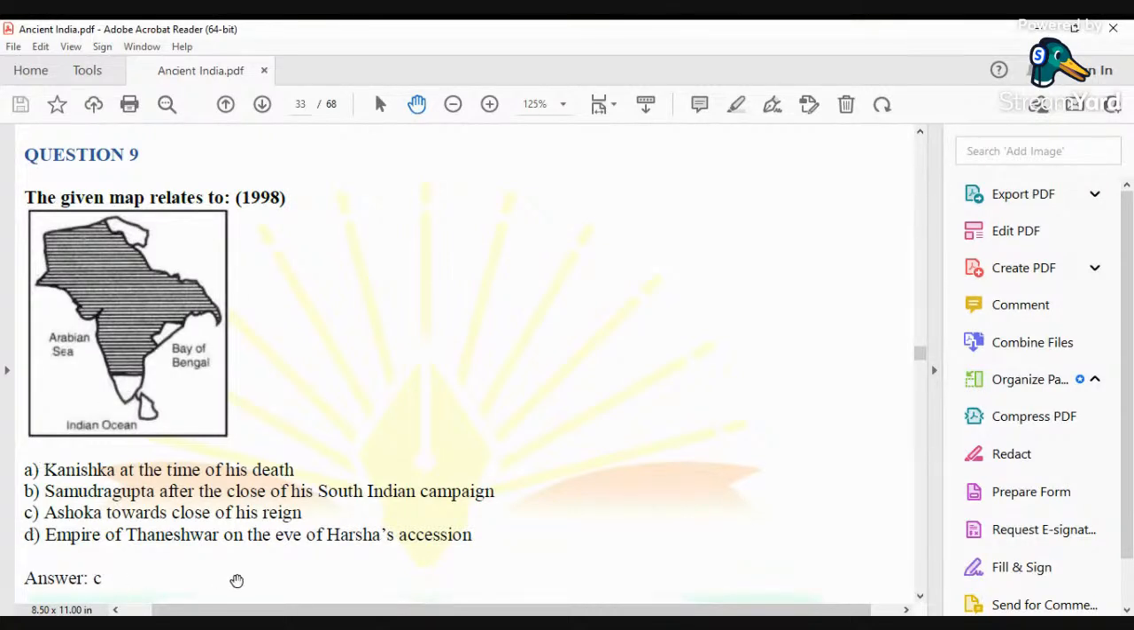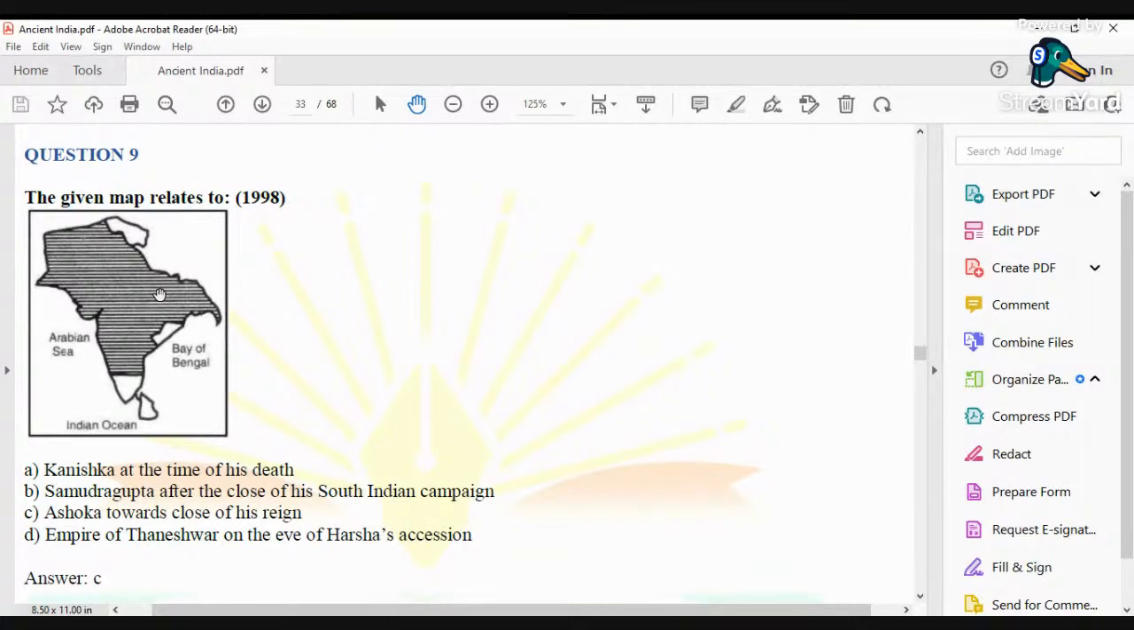Next, the empire of Thaneshwar on the eve of Harsha's accession. Now, why can this not be the right answer? I think yesterday also I was talking about Harshavardhana. Harshavardhana was initially the king of Thaneshwar, and later on he also became the king of Kanauj. Since this map also covers places like modern day Assam and West Bengal, it cannot be this.